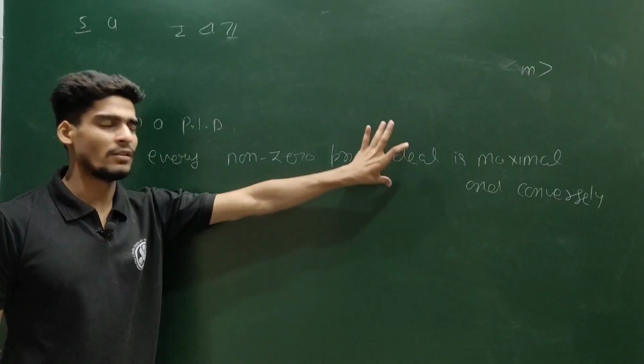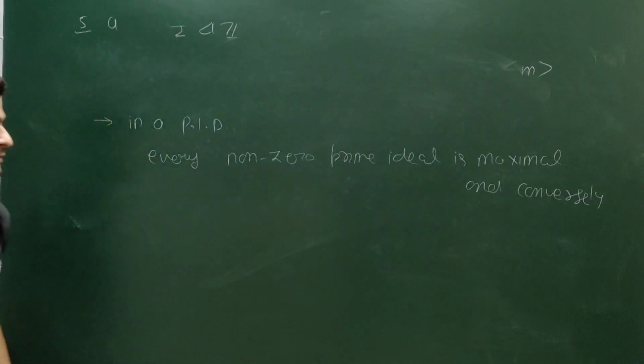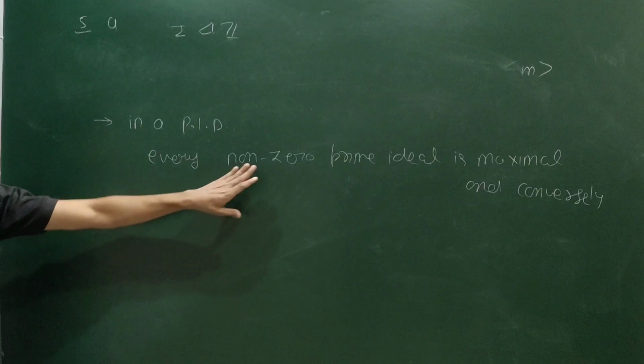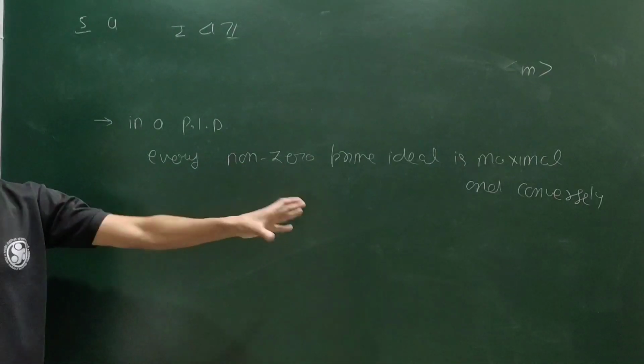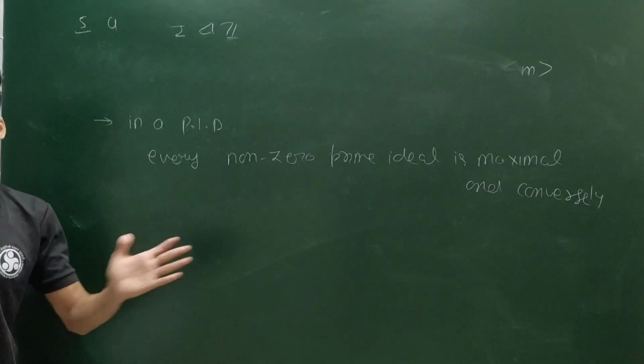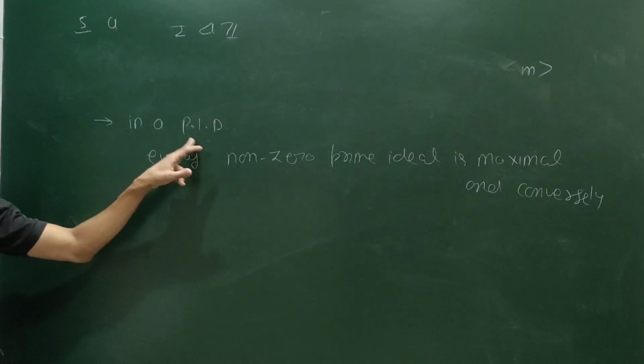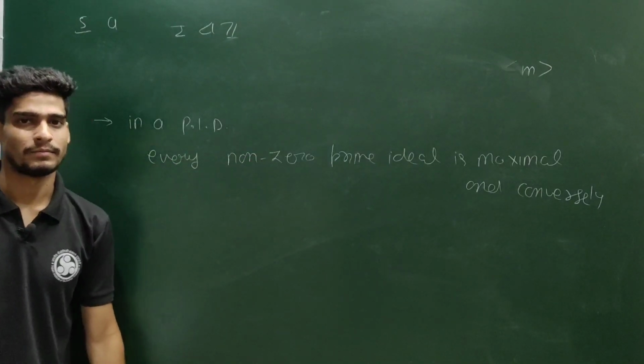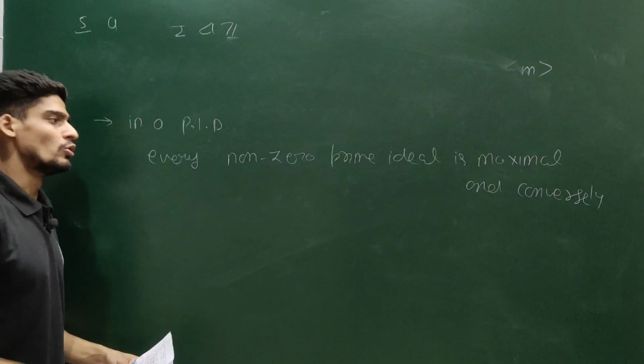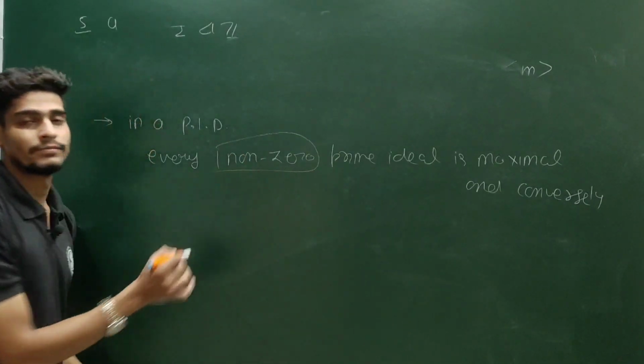That I have also proved in my theory lectures. So every non-zero prime ideal is maximal, and if you have any maximal ideal, that is definitely going to be a non-zero prime ideal in a PID. If you are not in a PID, you cannot say anything. So those who just memorize forget this.